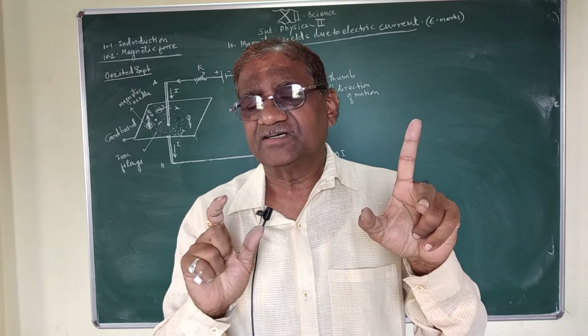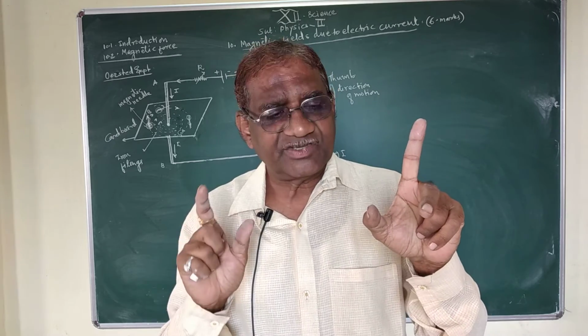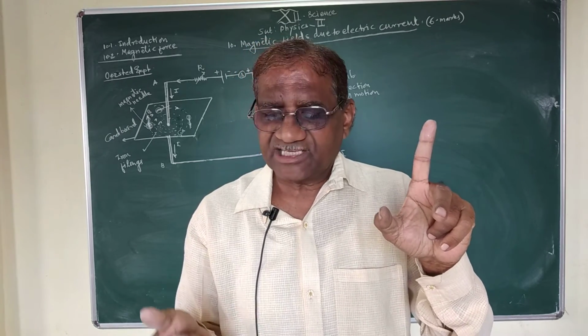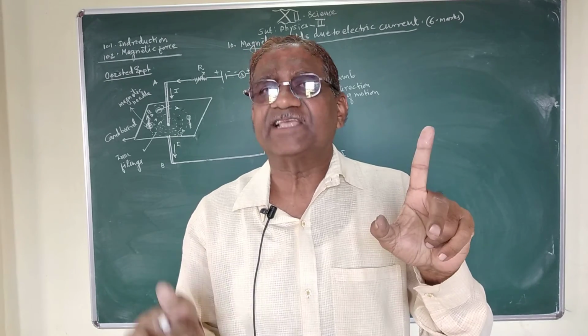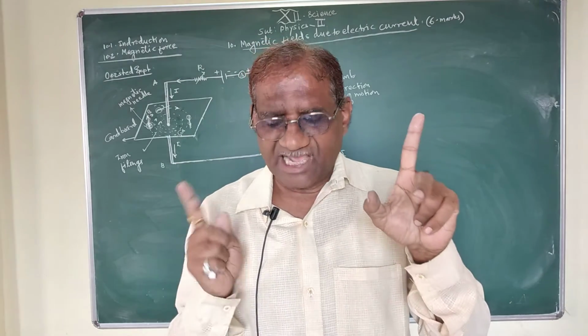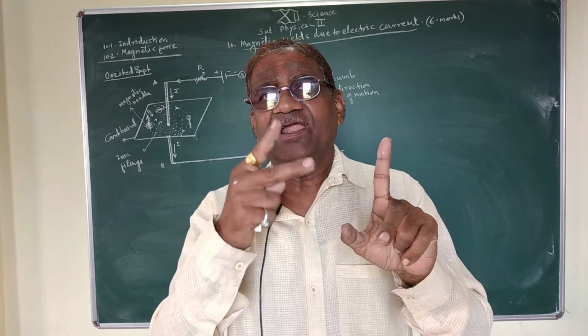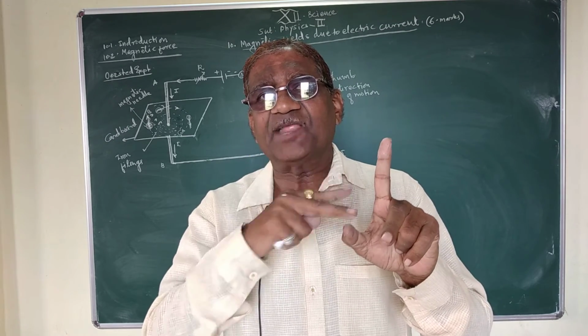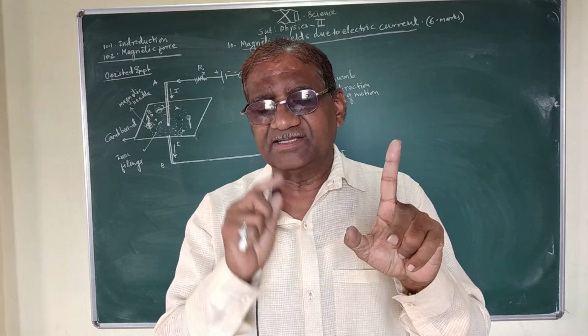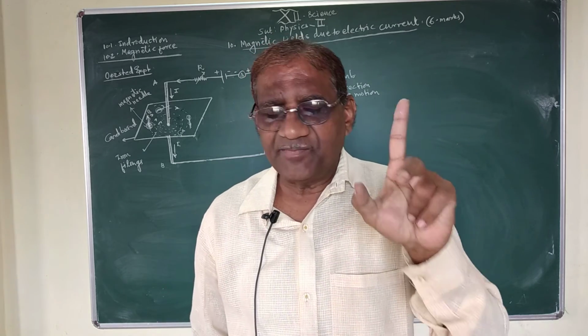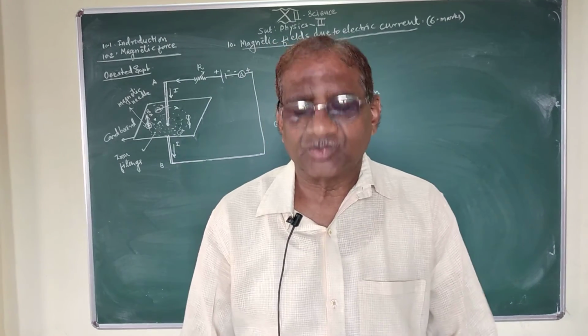So this is one of the rules by which we can find the direction of force experienced by the charged particle due to the interaction of electric field and magnetic field. These are the two rules.